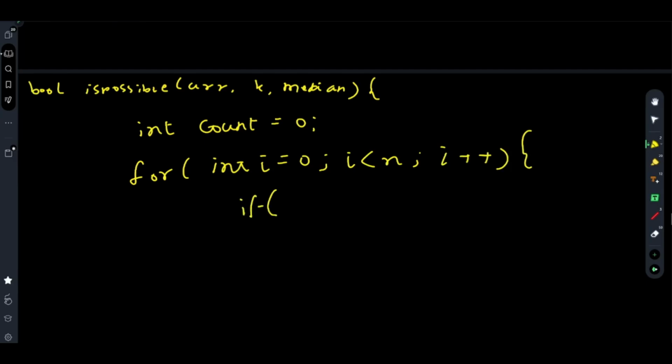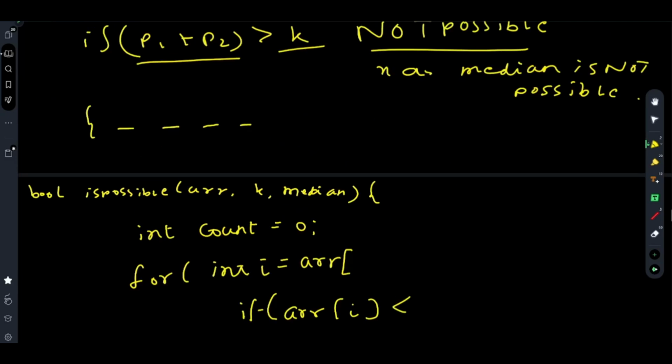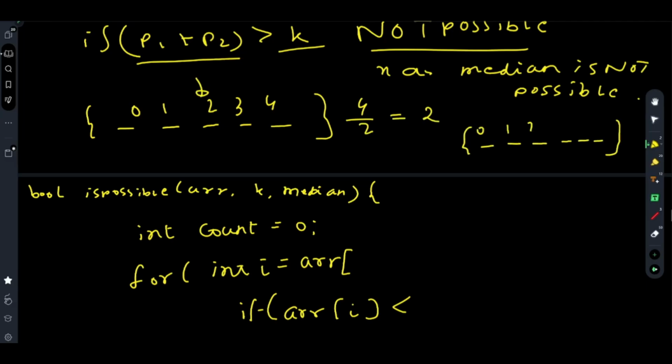If arr[i] is less than the median, you will not go through each and every element in the array. You will go from the current median to the end of the array. The position of the current median: if there is an odd number of elements, 0 1 2 3 4, the position of the current median is 4 by 2. If there is an even number of elements, 0 1 2 3 4 5, the 4 can be replaced with 5, which is the size of the array minus 1.